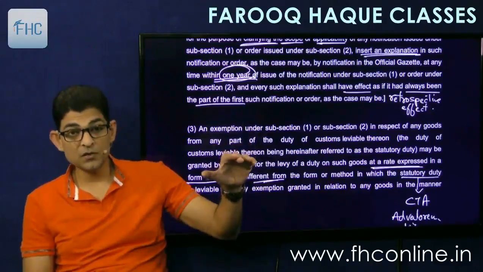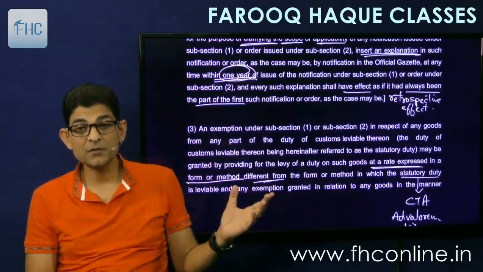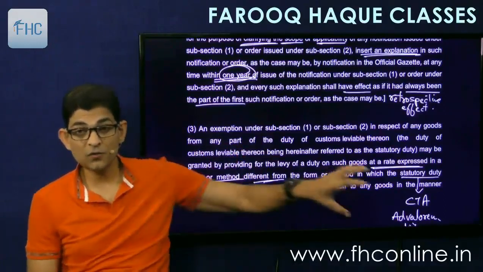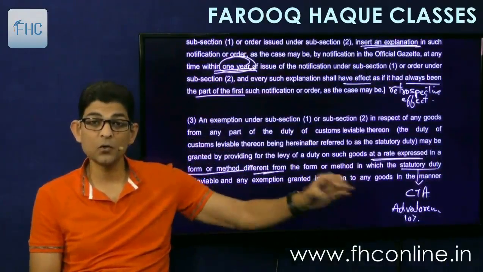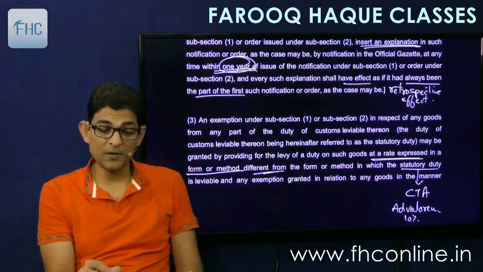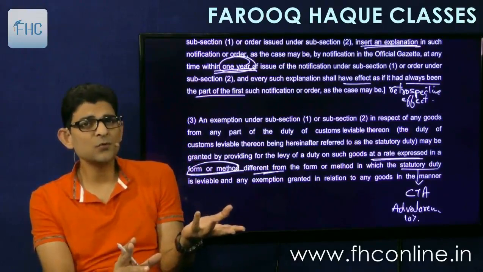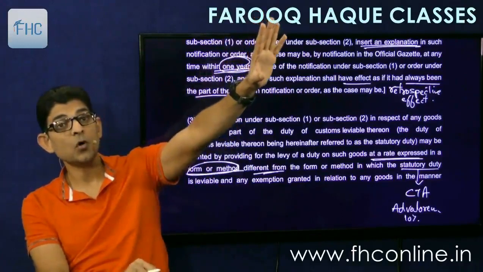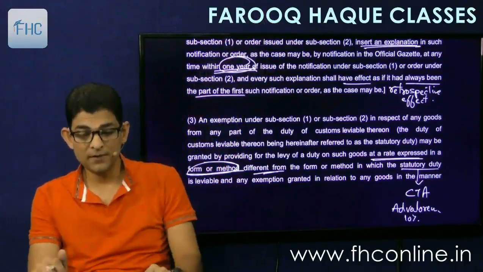So the exemption notification can change the form and method also. Means the exemption notification can specify specific duty, 2 rupees per kg. So instead of paying 10% ad valorem, you pay only 2 rupees per kg. So they can convert ad valorem into specific rate or maybe tariff rate based duty. So they can change the form and method, especially when it is a partial exemption. If it is a full exemption, then there is no need to change the form or method. But if they are giving a partial exemption, then instead of paying 10% on value, you pay only 2 rupees per kg. So such changes can be made.